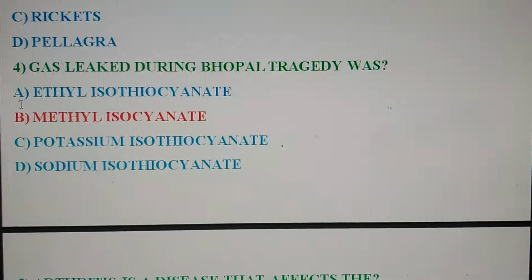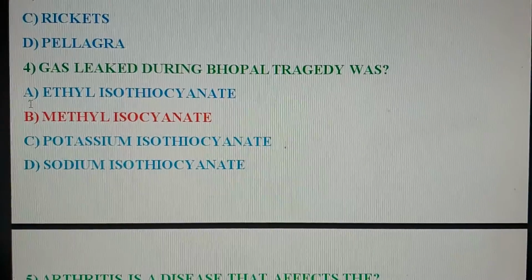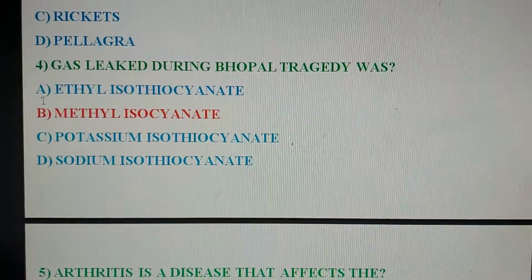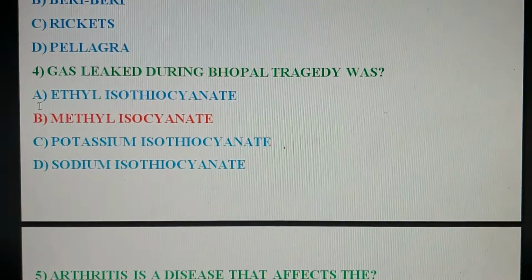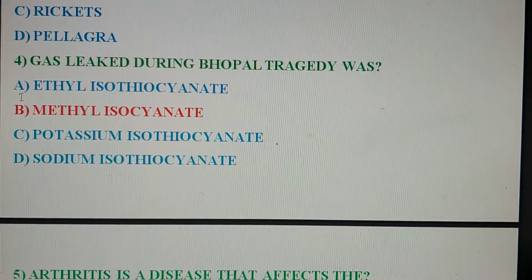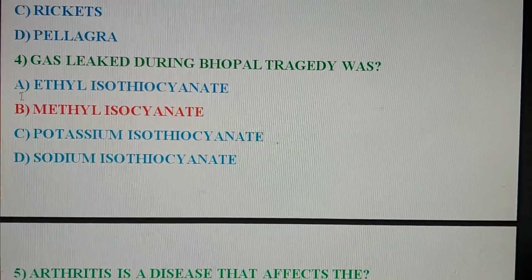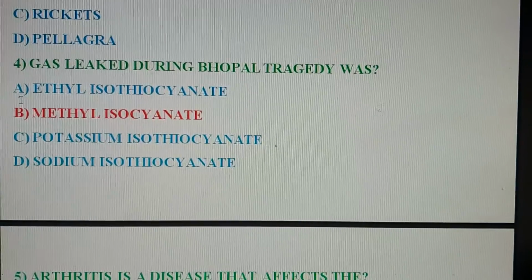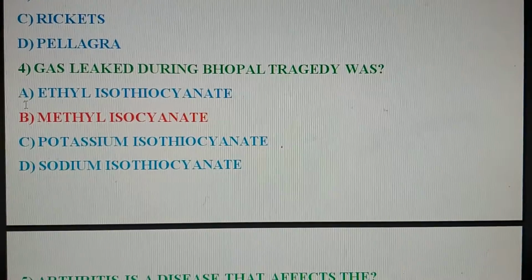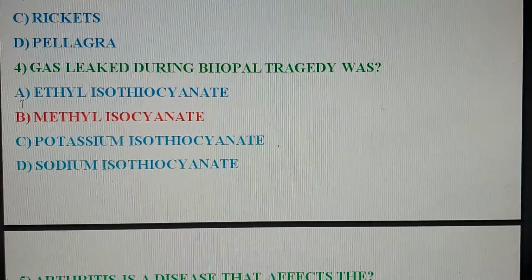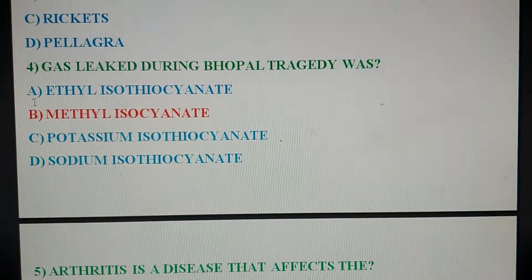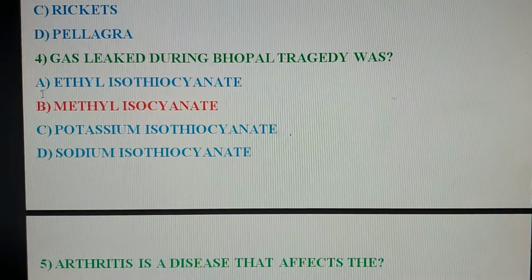Next question. Gas leaked during Bhopal tragedy was. Option A. Ethyl isothiocyanate, B. Methyl isocyanate, C. Potassium isothiocyanate, D. Sodium isothiocyanate. So the correct option is option B, methyl isocyanate. Gas leaked during Bhopal tragedy in 1984 was methyl isocyanate.